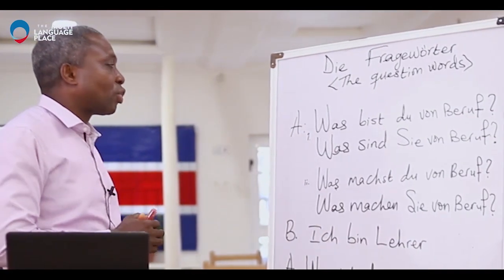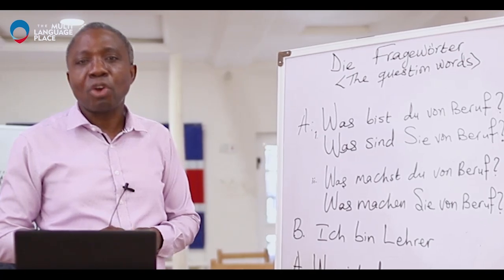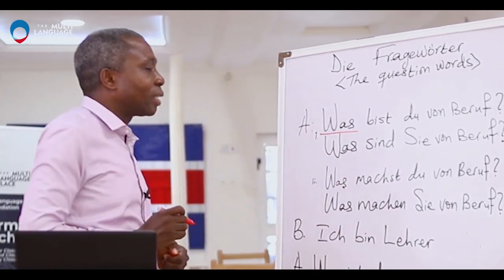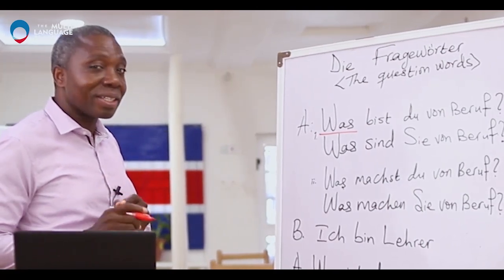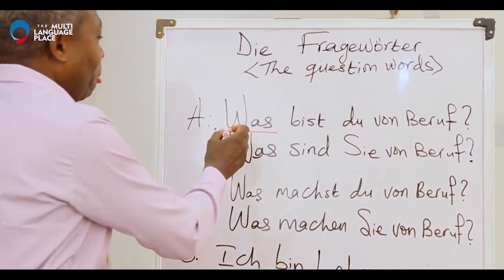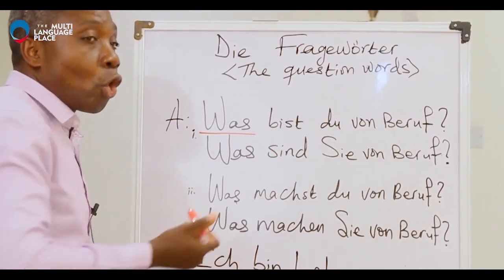A asks the question, Was bist du von Beruf? This is the question word. And if you remember, was means what? Here, the question is saying, what is your occupation?